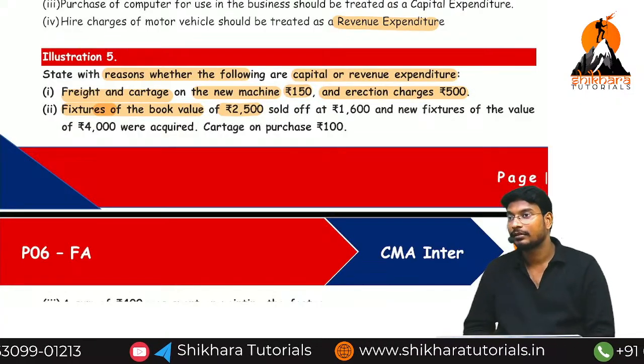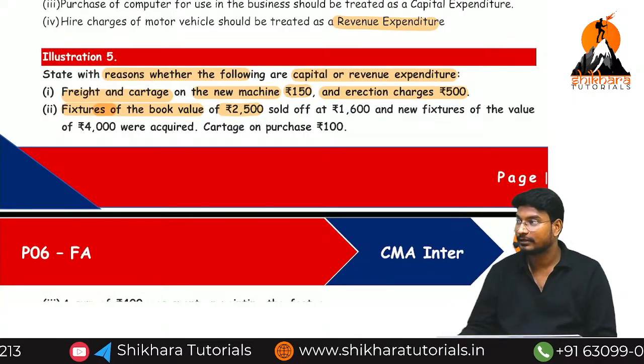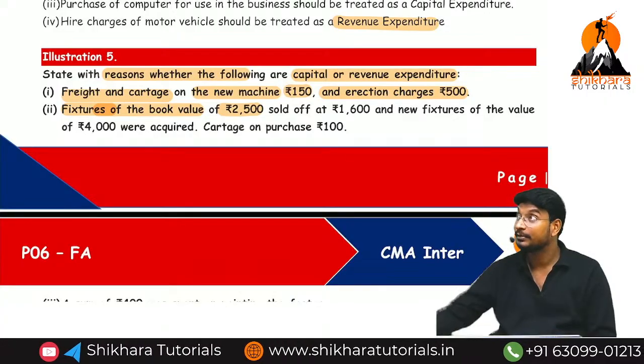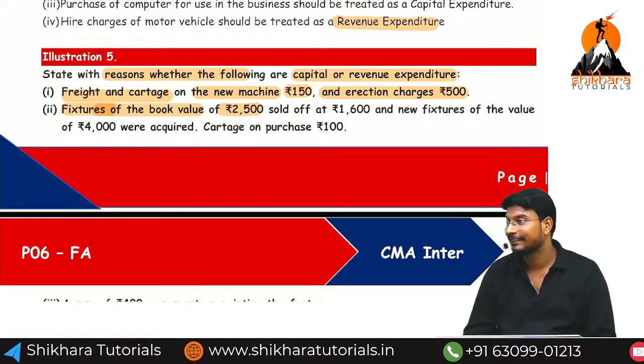Bolts, nuts. Furniture means which are movable is called furniture. This table is called furniture. Fixtures means fans which are fit. ACs are called fixtures.